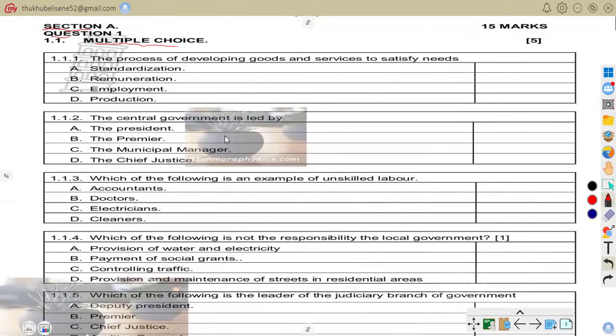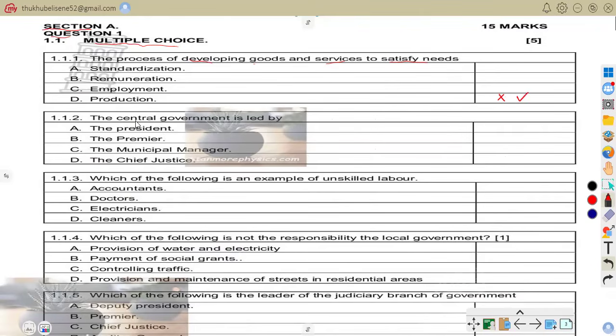The first question, 1.1.1, says the process of developing goods and services to satisfy needs. We are given 4 options: standardization, remuneration, employment, and production. The correct answer there is production, that is D. We know production is the process of making goods and services to satisfy people's needs and wants. For example, a bakery making bread for customers is involved in production.